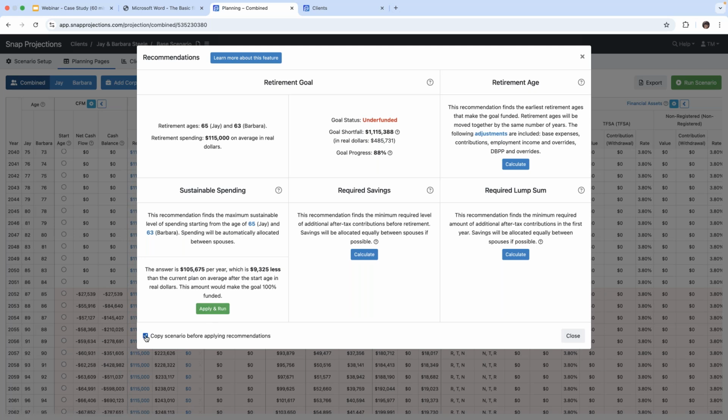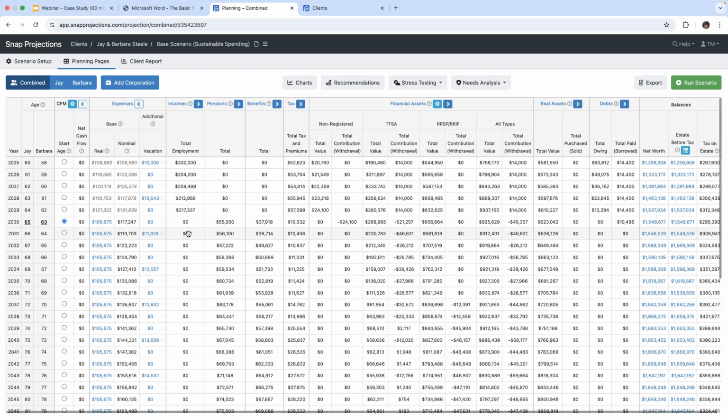By copying the scenario and then hitting apply and run, we will then have two scenarios. So we're going to copy it, we're going to hit apply and run. And now we have two scenarios for our clients. We have the base scenario that we looked at where they were spending $115,000 a year, which led them into a shortfall position. And then now we're in to the next base scenario with sustainable spending.